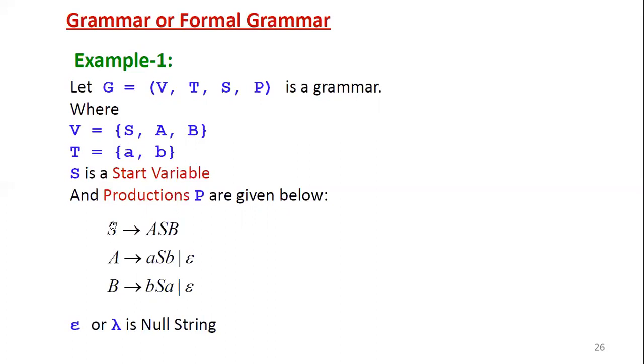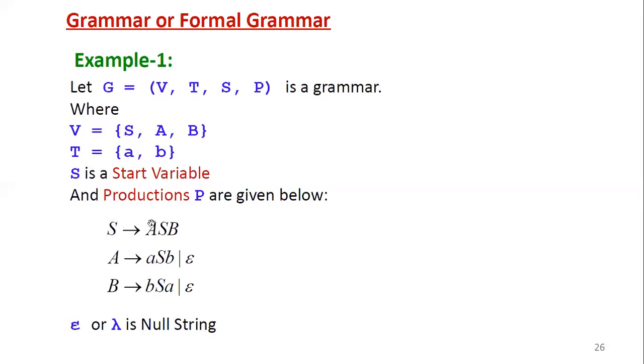So now here the first production. Another important point we have to remember in any grammar, in any production: the starting production must start with the starting variable only. That is the rule of grammar here. So whenever defining production rules in any grammar, the first production rule must start with the starting variable on the left hand side of the production. Now here the starting variable is capital S. So the left hand side must start with S.